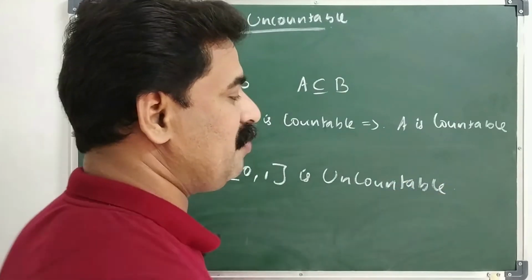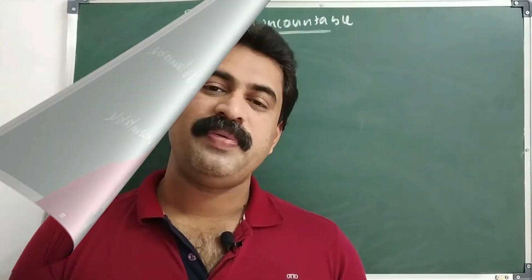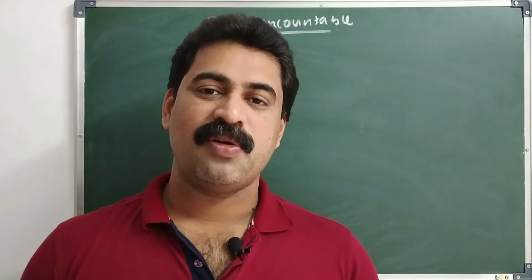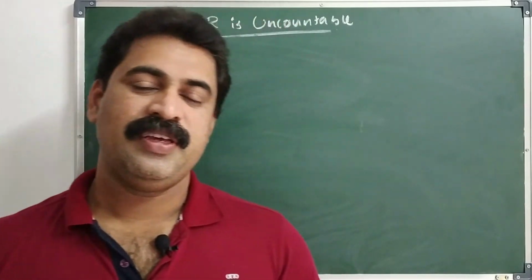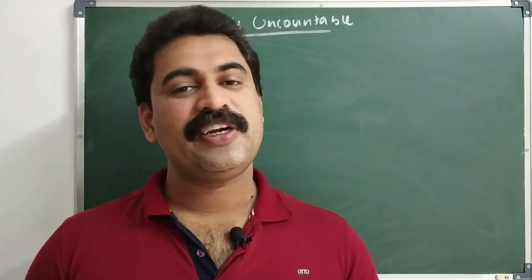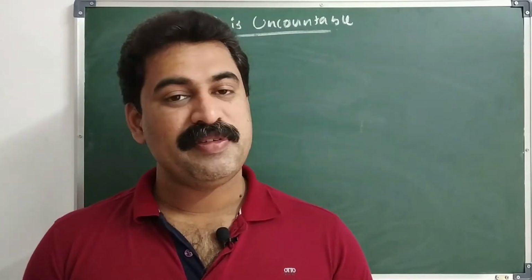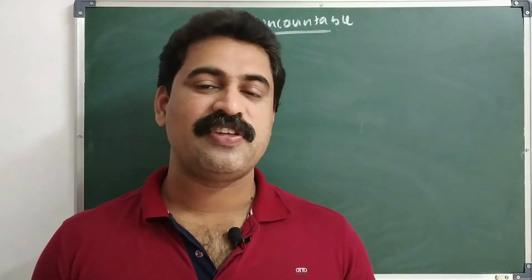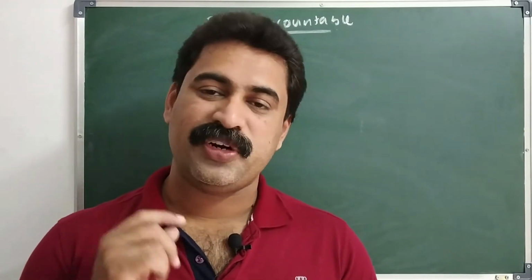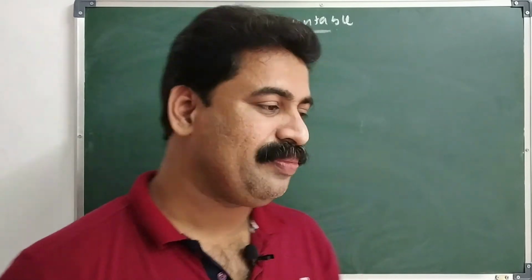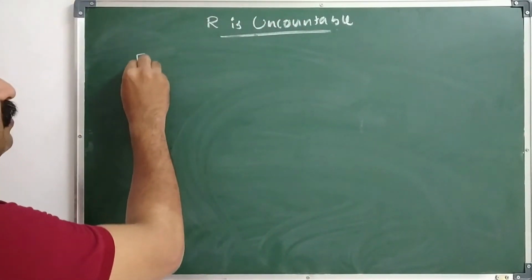Closed interval 0, 1 is uncountable. So we prove closed interval 0, 1 is uncountable. In this proof we use the contradiction method. That means we assume closed interval 0, 1 is countable. Then at last we will get a contradiction. So we assume closed interval 0, 1 is countable.